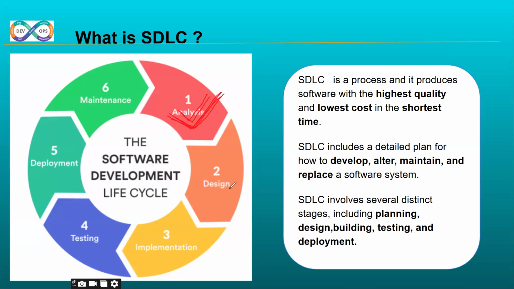Based on the gathered information, it will be designed. Design is nothing but a plan. According to the plan, our developers will implement the lines of code. Once the lines of code are implemented, our testers will verify whether it is working or not.